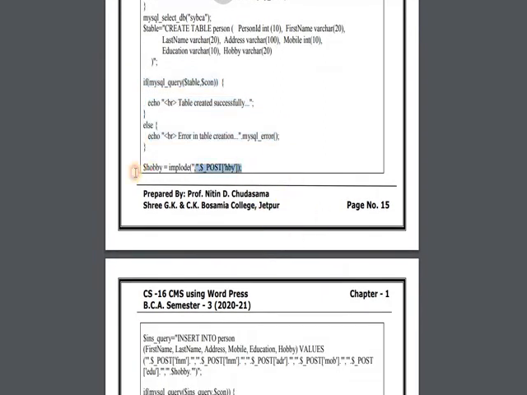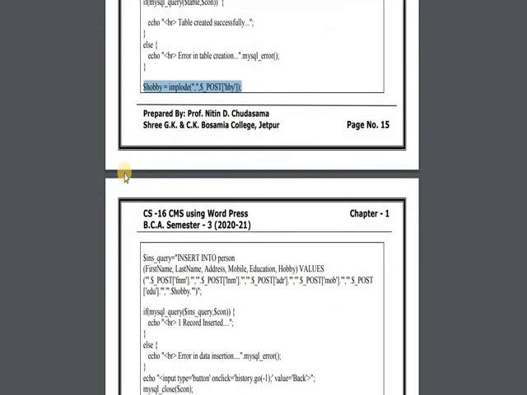Then understand this line, $hobby is equal to implode comma $post hobby. In HTML we have taken hobby as an array because a student or a particular person has one or more hobbies, so they can select 1, 2 or 3. So it will come in an array, but when we are going to store it in a database, we are storing it as a simple string. So we are imploding, we are concatenating all these hobbies as a comma separated value. And when we want to edit, we want to give this for editing. At that time we use the reverse process, explode.